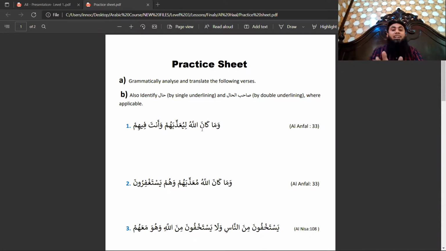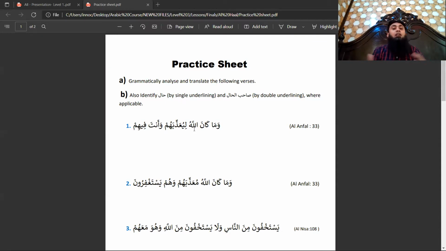But if we get an ism in rafa status, then that ism will become the ism of kana, and built-in pronoun will be cancelled. As you can see, Allahu is an ism in rafa status, so Allahu will play the role of ism of kana, and built-in huwa inside of kana will be cancelled. So kana fail naqis, Allahu is the ism of kana.